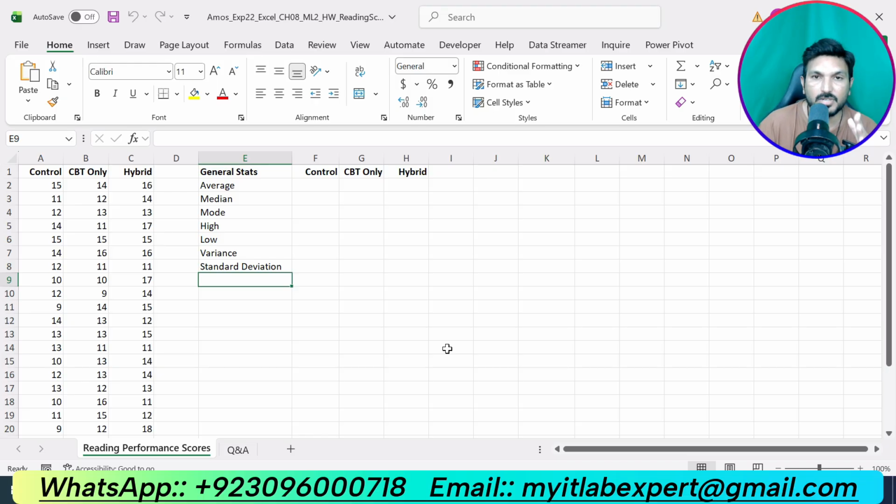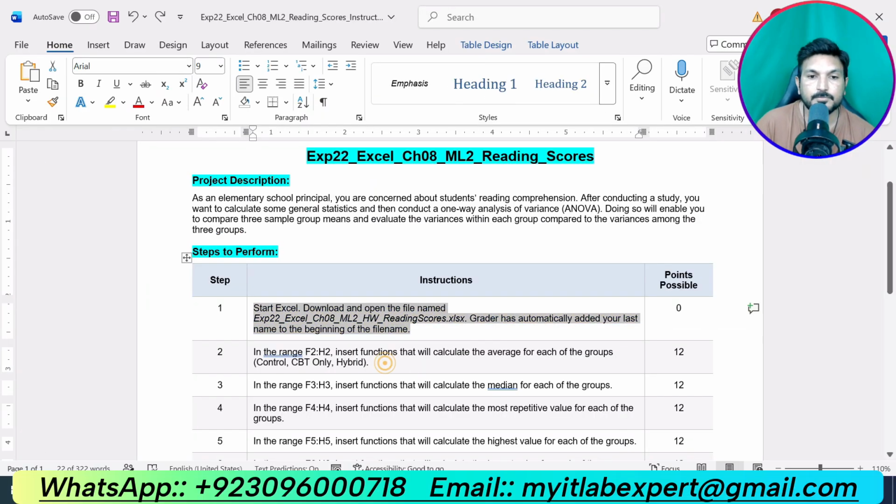In step number 1 you are supposed to download this Excel workbook. I have already downloaded. We will apply all the instructions, all the steps to this Excel workbook, and we will make this Excel workbook in the final form for the submission. So step number 1 of the assignment is just about downloading of this Excel workbook. There is nothing else to solve in step number 1. That's why we will move to step number 2 of the assignment.